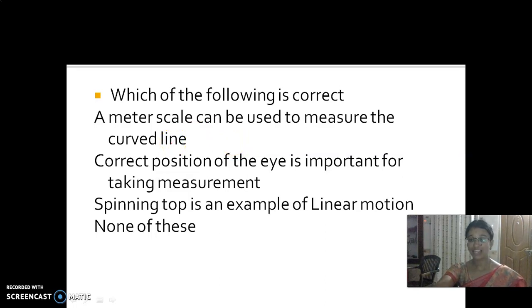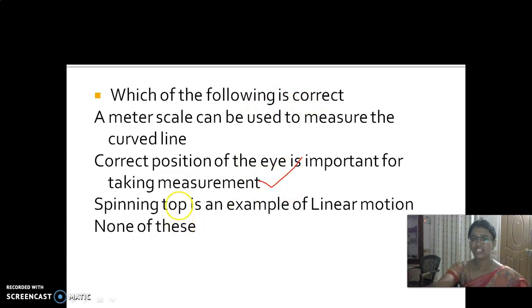So this is an incorrect statement. Look at the next one: correct position of the eye is important for taking measurement. Do you agree with this point? Yes, absolutely, because while taking the measurement, we need to keep our eyes in a straight position. If not, we are not able to get the correct reading. So this is a correct statement.